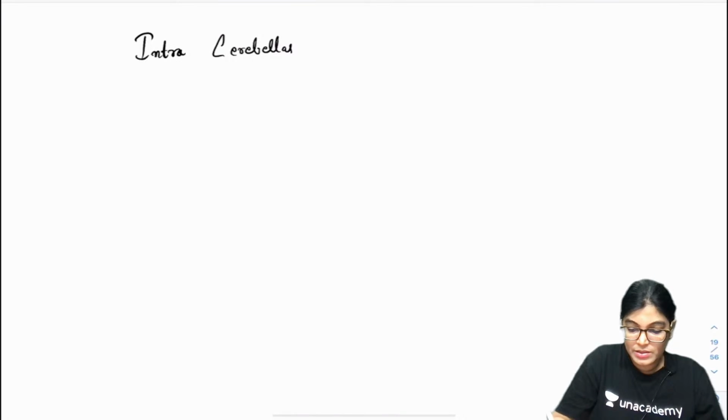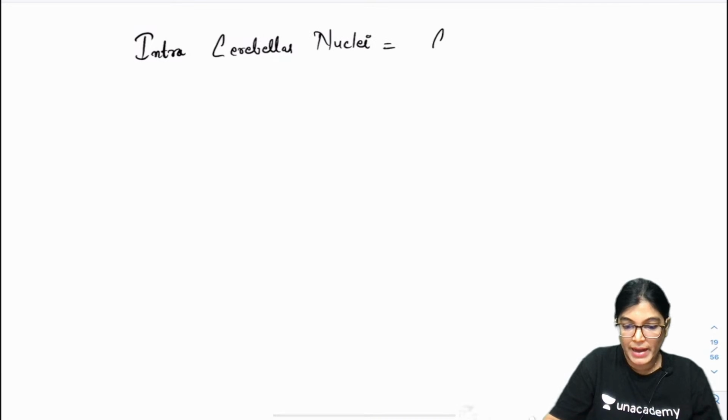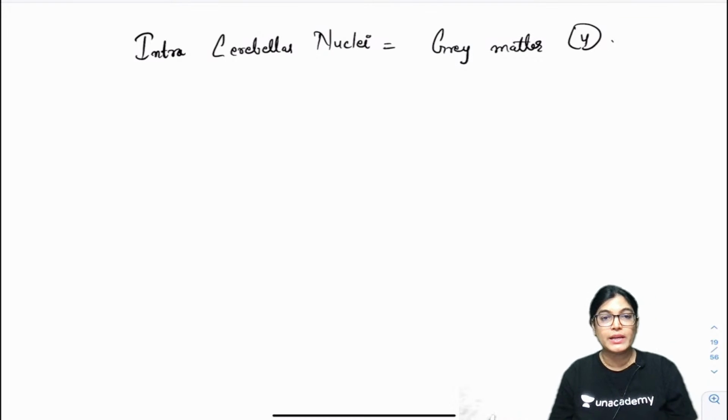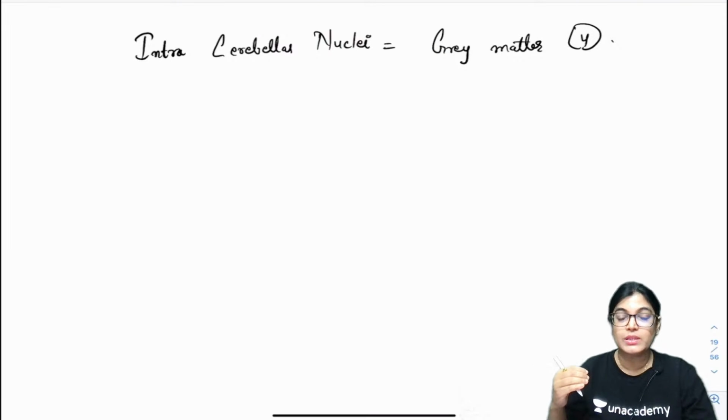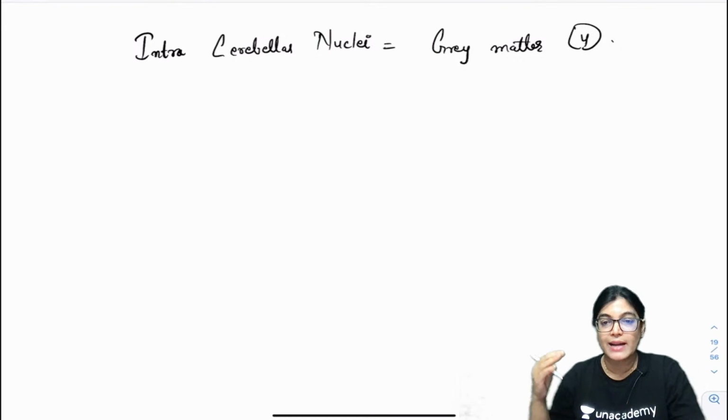Intracerebellar nuclei are made of grey matter, a total of 4 in number. It is important that you know the cerebellar nuclei from lateral to medial.